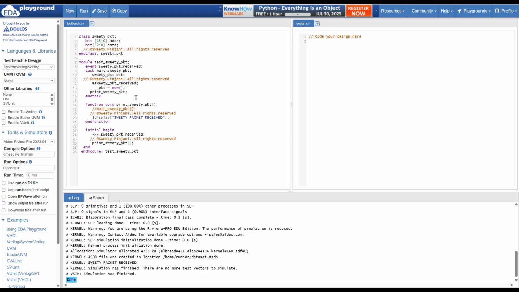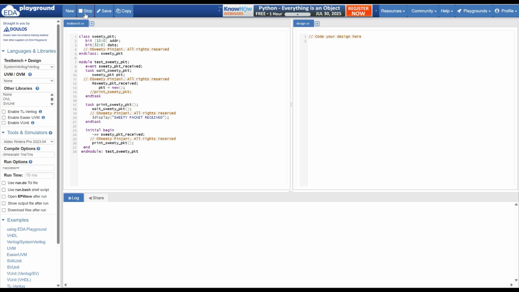Another solution is you don't do this. You keep it as it is, and instead of a function, make this a task. You can call a task inside a task. That is possible. So here, instead of endfunction, let me write endtask. This will also work. This is also another possible solution for you.